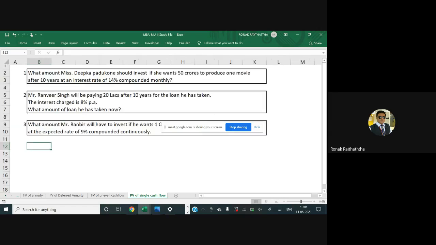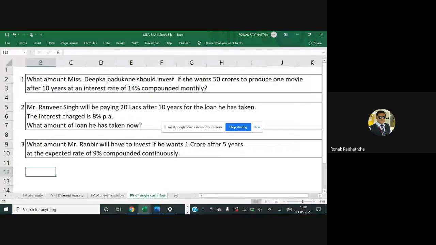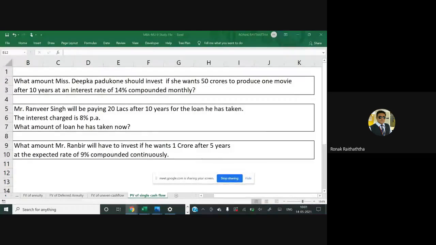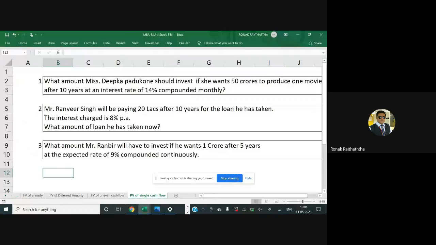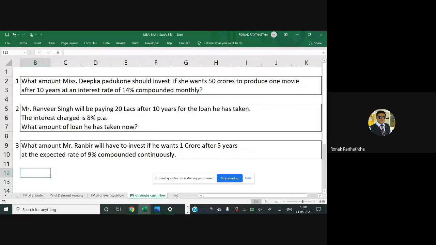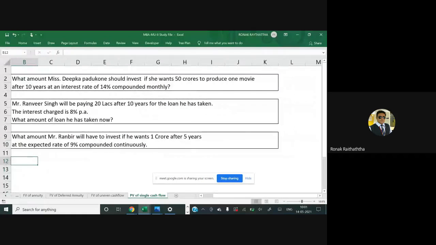Well, you may take a snap of it again. This is anyway to be circulated from my side, but just for your better clarity and understanding, you may take a snap of it so that you won't have to look at the screen again and again to check the question.